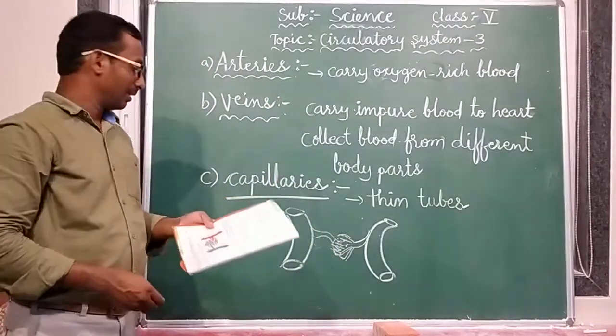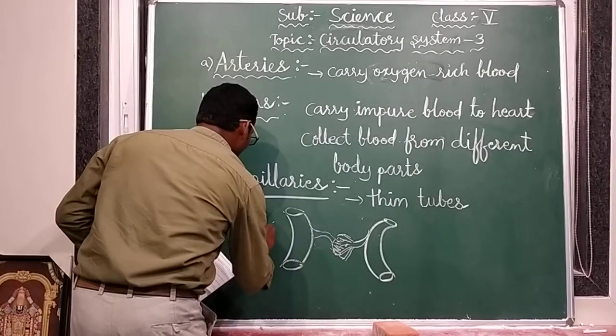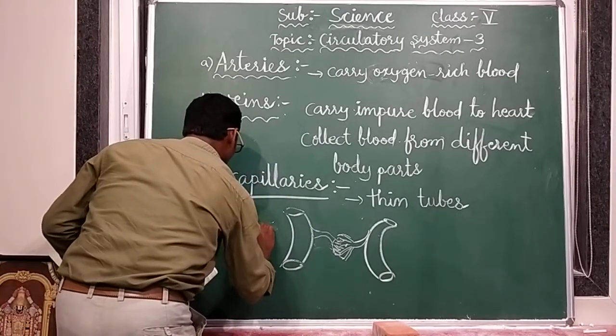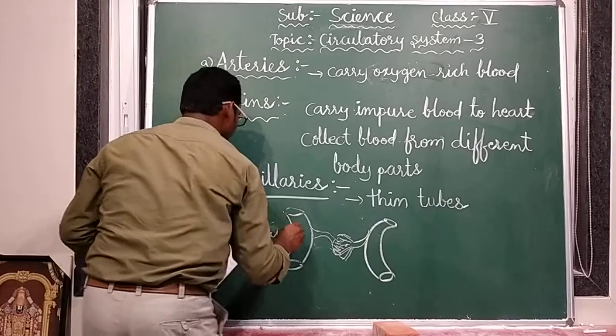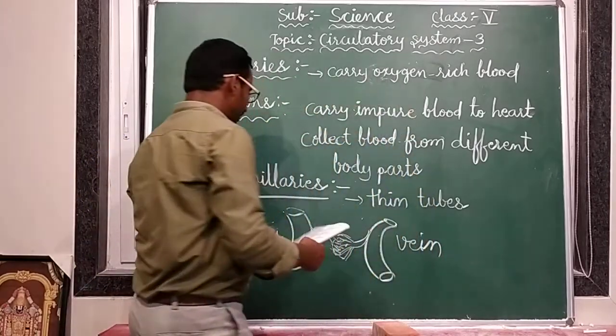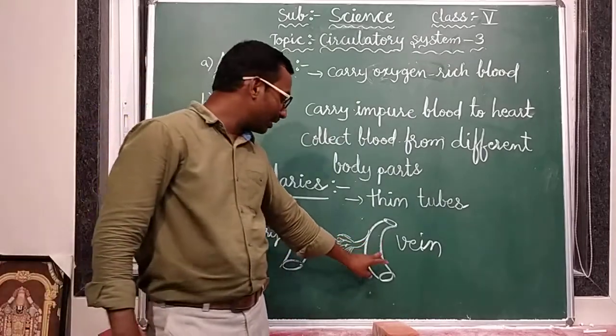This is the artery, and this side is the vein. On this side pure blood is there, and on this side impure blood is there.